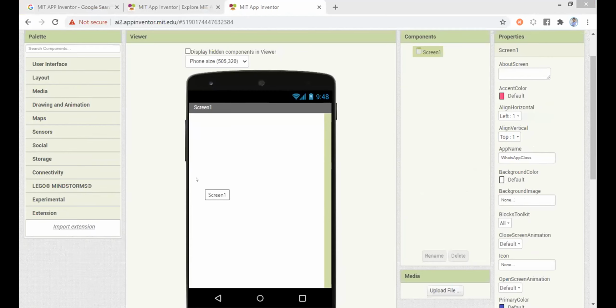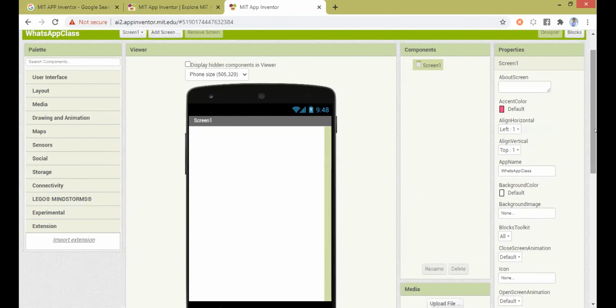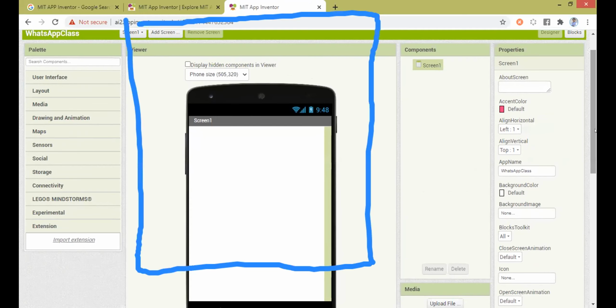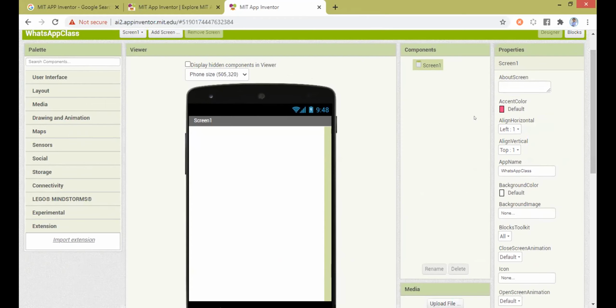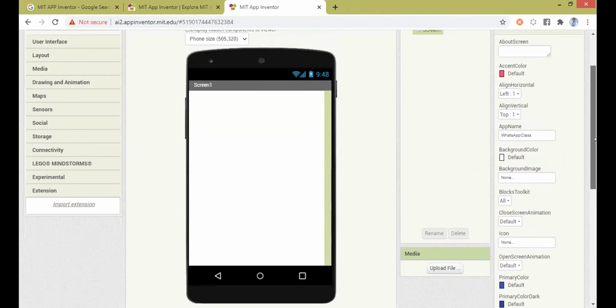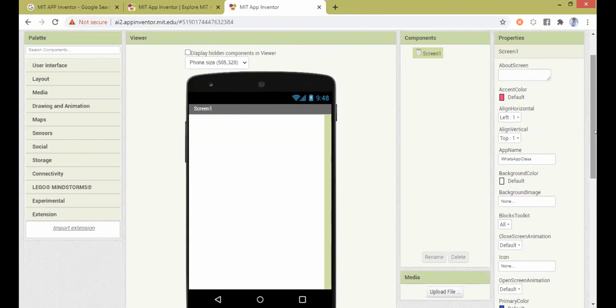The second most important area is this viewer area, right? So this particular area is the second most important area when I take it into the screen. And what is this area is? This is called as viewer area. In the viewer area, what you will be able to do is you will be exactly able to see how my application will look inside my mobile.